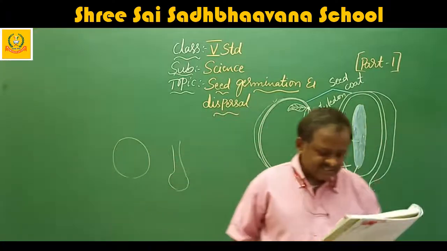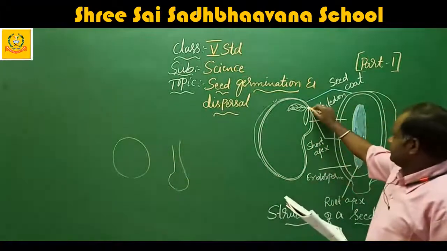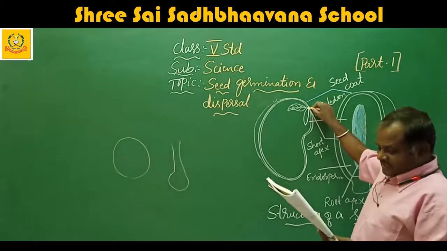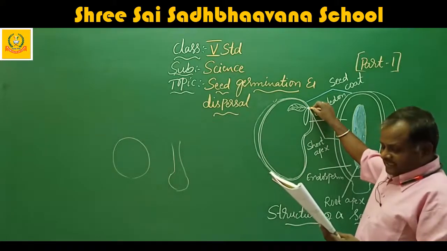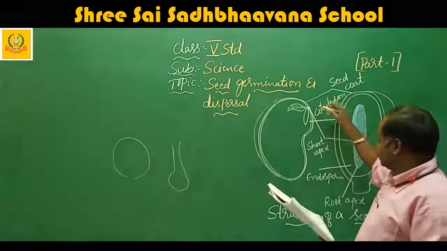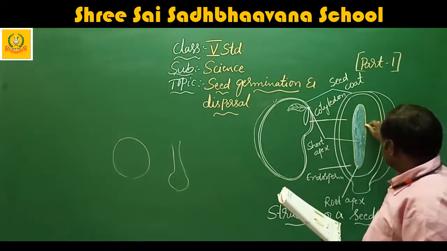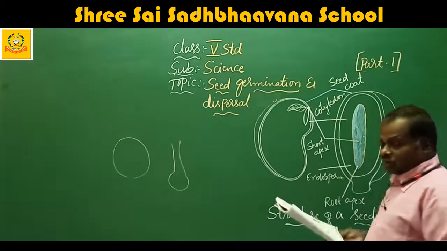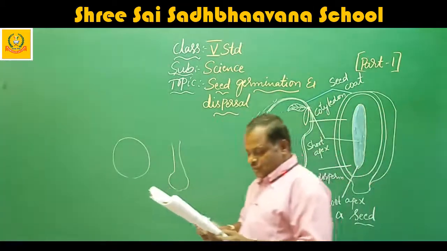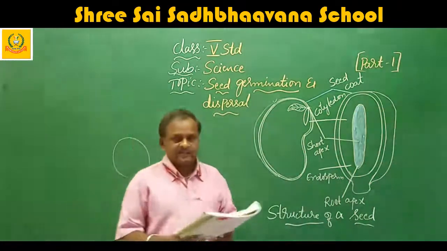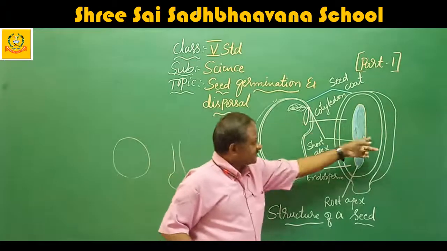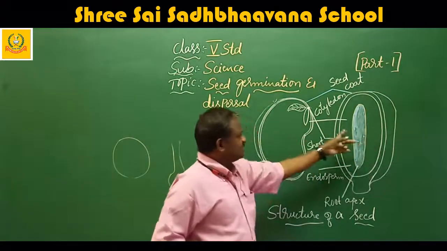Next, the embryo is the baby plant. A part of the embryo, the radicle, grows into the primary root. The seed has its own food supply. This full part here is the food supply.